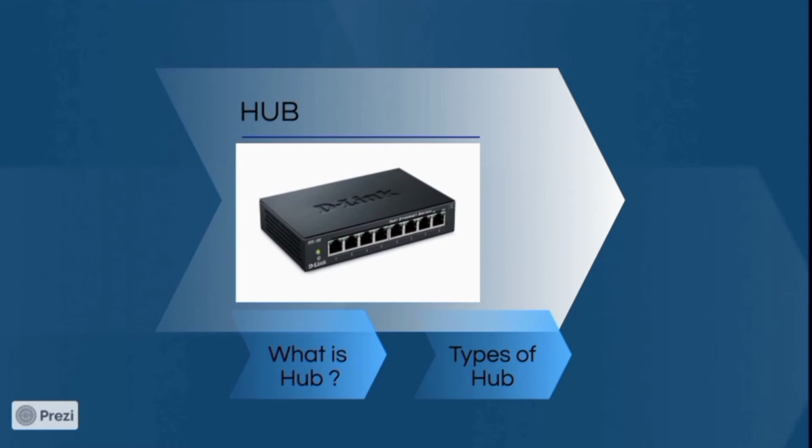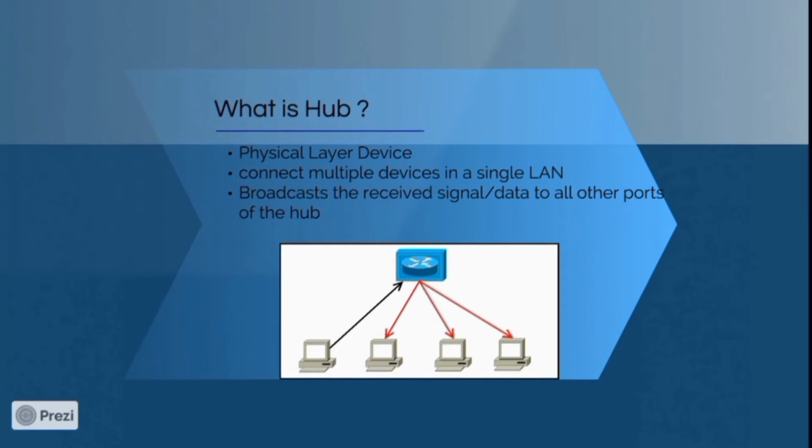Next one is the hub. A hub is also basically a device. The device shown is what is called a hub. A hub is a connecting device used to connect multiple devices in a single network. A hub is a simple physical layer device. It just forwards incoming data to all other ports as shown in the image.